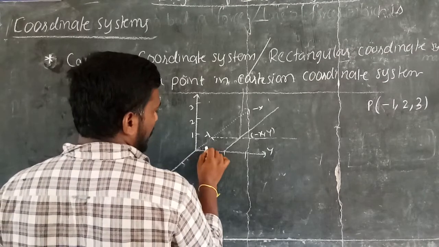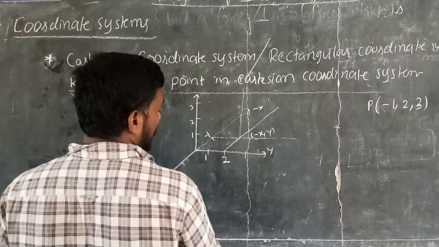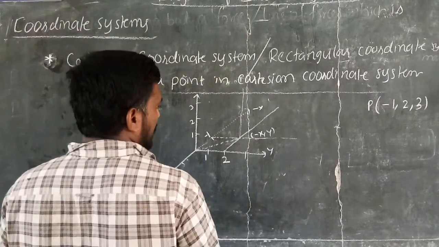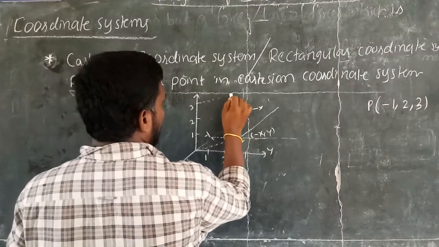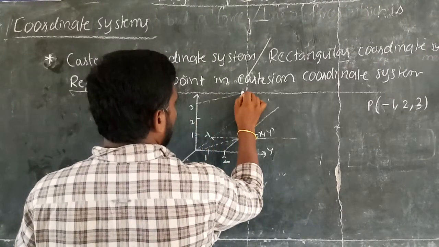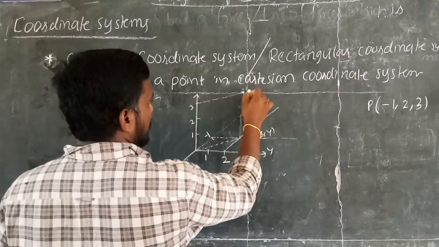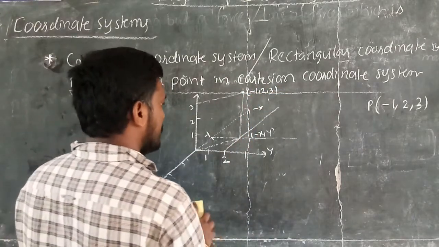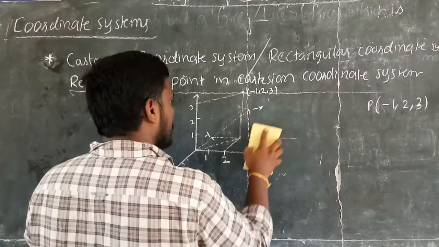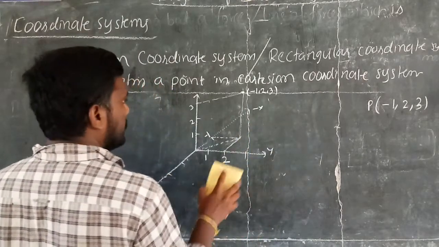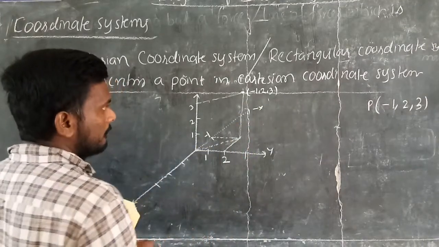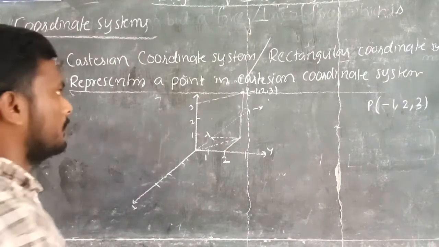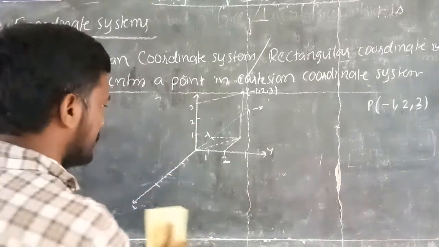Just draw a meeting line. Draw a line between the origin and the meeting point of -x comma y. Next, draw a parallel line from 3 units on the z-axis. This is your -1 comma 2 comma 3. Just draw these lines. Is it clear? Now, this is about representing a point in the Cartesian coordinate system.